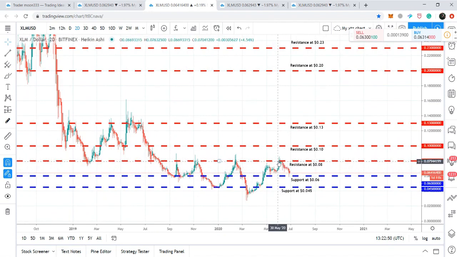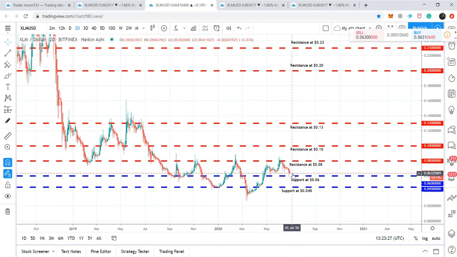Now, if we watch the different support and resistance levels, then finally the price action has been rejected very clearly from 8 cents resistance. That is really very strong resistance. We can see that it has been working as powerful resistance since after August 2019, and the price action has been rejected several times by this resistance level, even after several strong attempts to break out of this resistance level. But so far the price action is not able to break out this level, and this was the last attempt that we have seen.